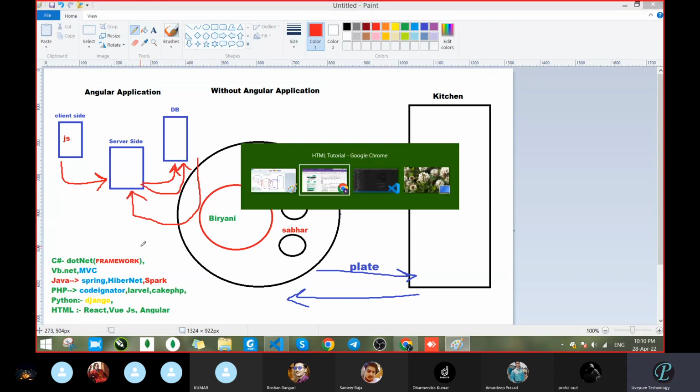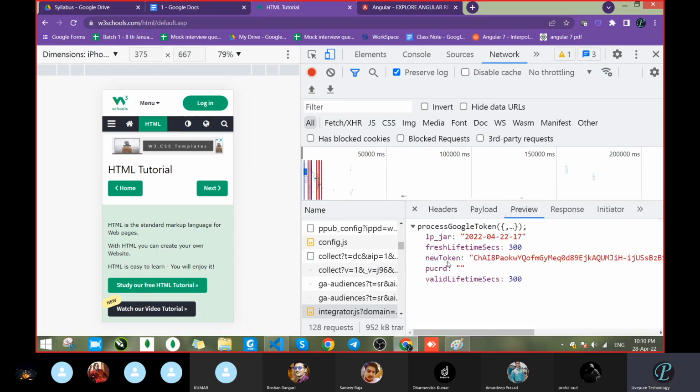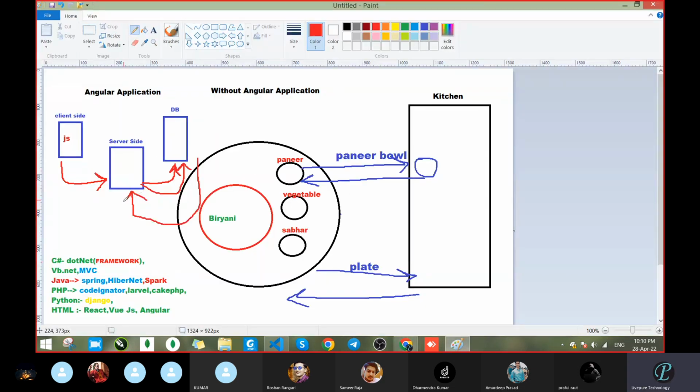After that only, it comes to the UI, whatever we are getting on the UI side. So it went to the server side, then it comes to the UI part. Clear? This is happening in any application, not only Angular or .NET or Python, any application. Client side, server, database, this flow is going on.